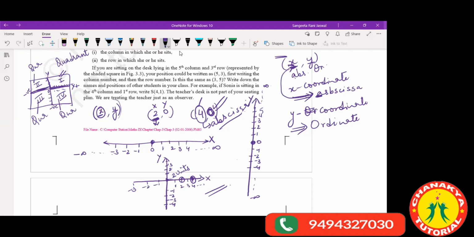Be a little louder. Ma'am, what is that actually? Is it abscissa? This is abscissa. The x coordinate is abscissa. We call it abscissa, which is the x coordinate, which gives us the value on the x axis. Clear?